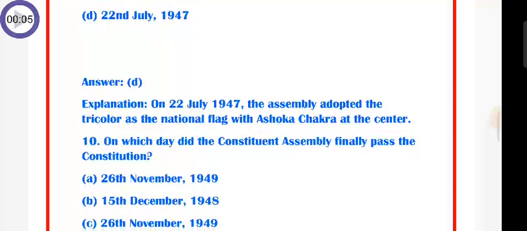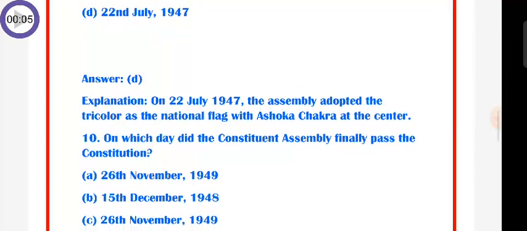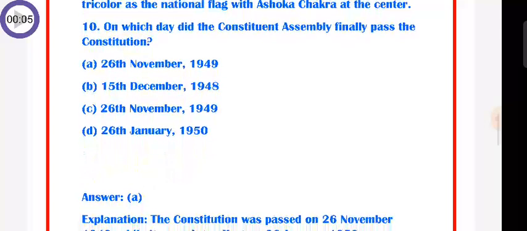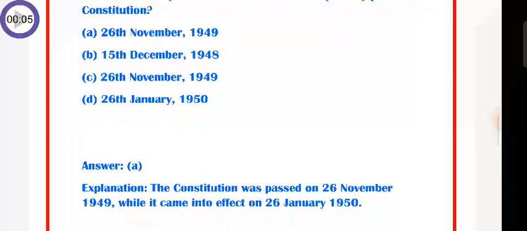Question number 10. On which day did the Constituent Assembly finally pass the Constitution? A. 26 November 1949, B. 15th December 1948, C. 26th November 1949, D. 26th January 1950. The answer is A. 26 November 1949. The Constitution was passed on 26 November 1949 while it came into effect on 26 January 1950.